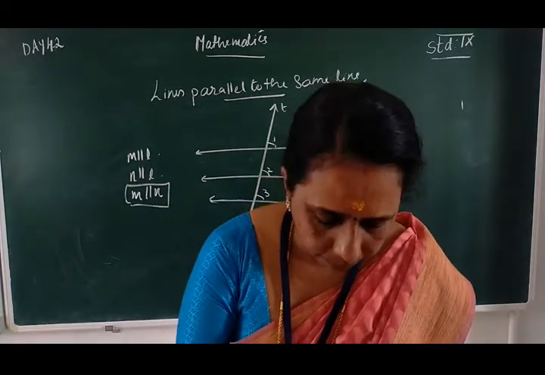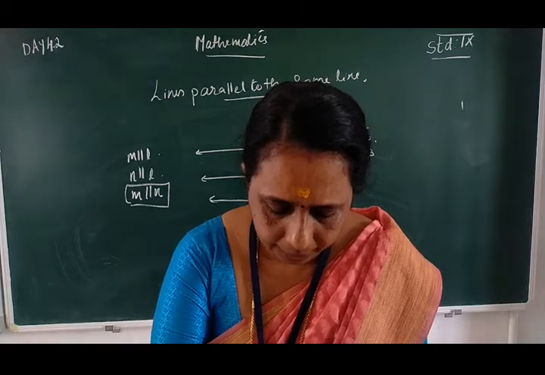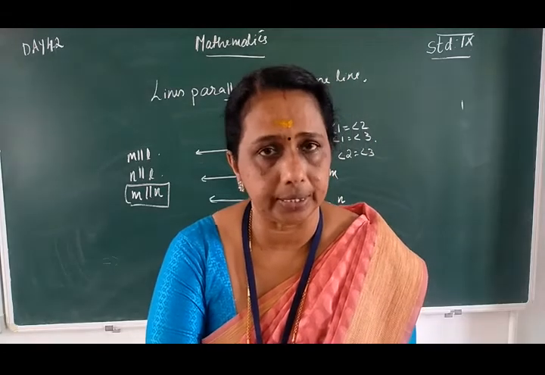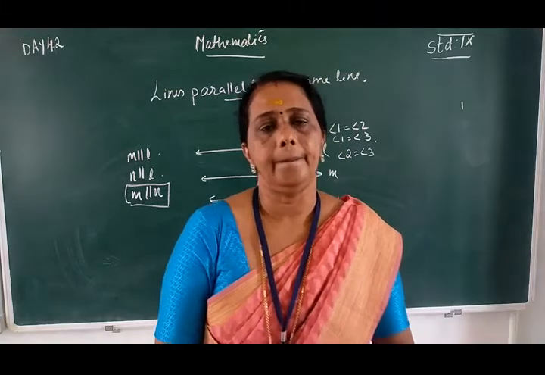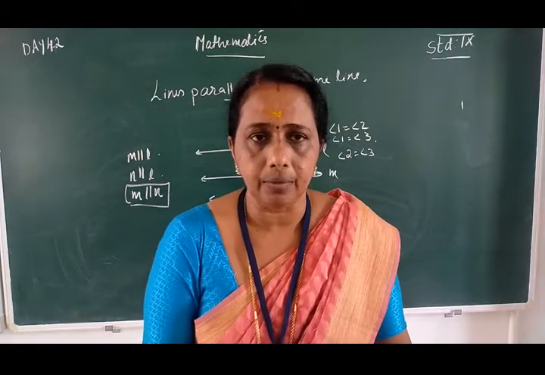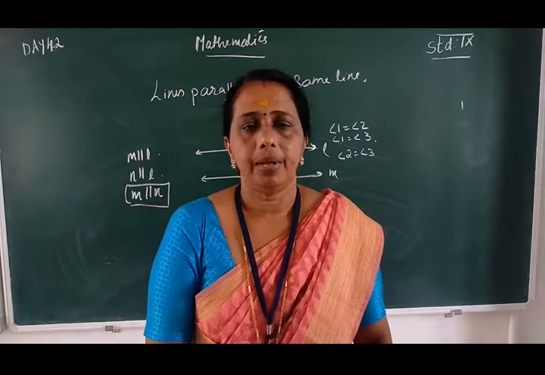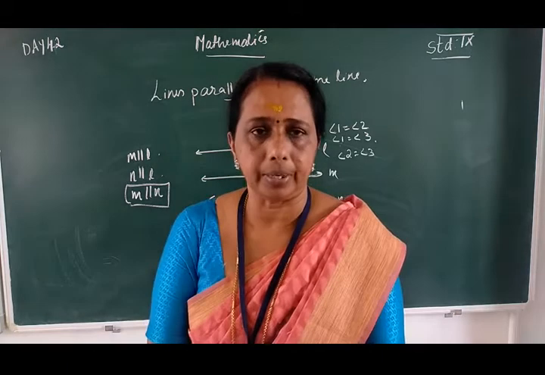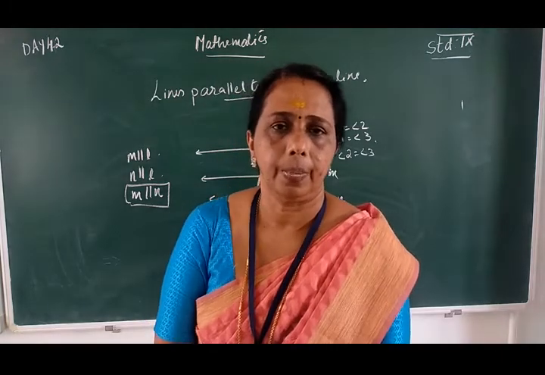Theorem 6, page number 101. Lines which are parallel to the same line are parallel to each other. Based on the properties of two parallel lines cut by a transversal, we already studied the properties of different angles. Based on those properties and this property, we have to solve the next exercise problems.